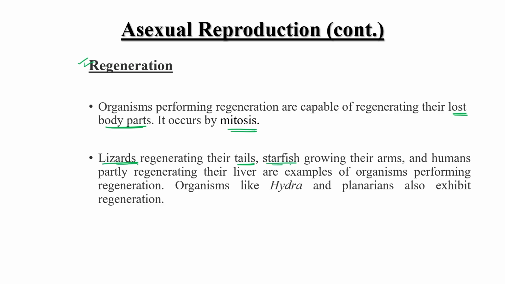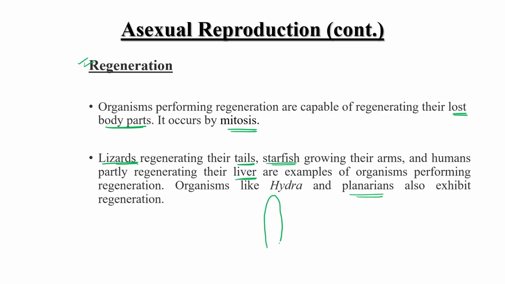Similarly, starfish grow their arms. Human also, some body parts of humans like liver. Quickly, liver heals itself by regenerating its damaged part. Some other organisms like Hydra and planaria also exhibit regeneration.